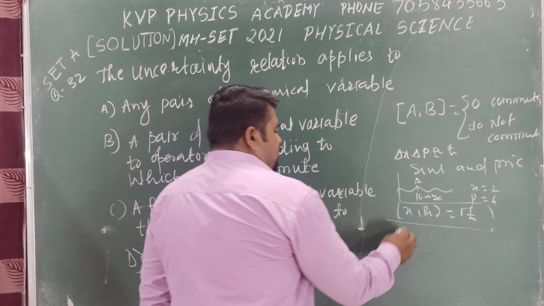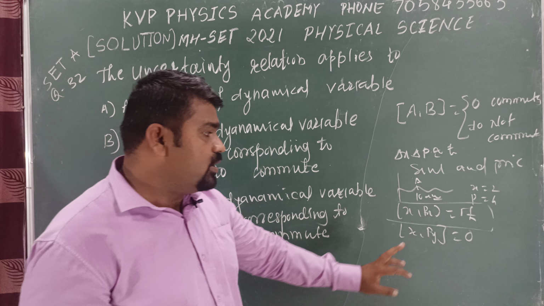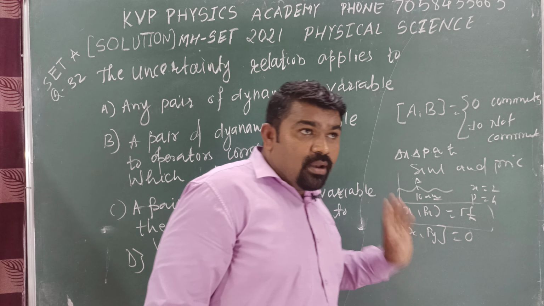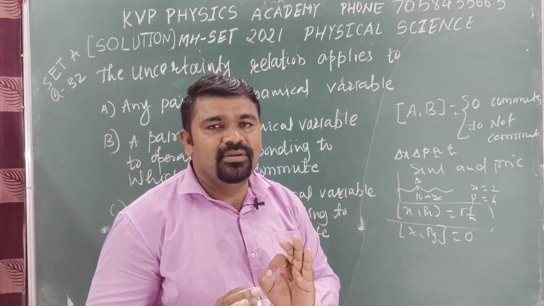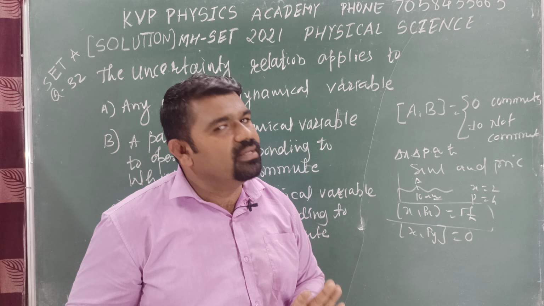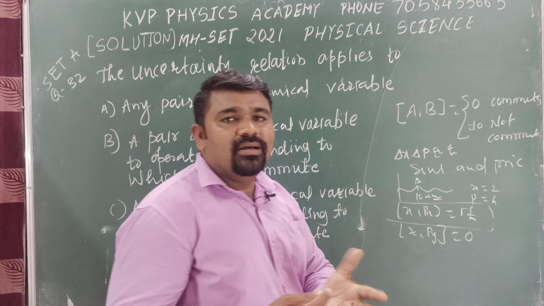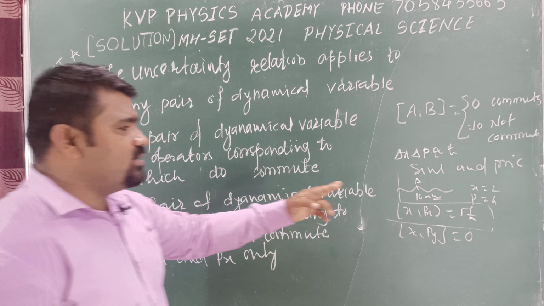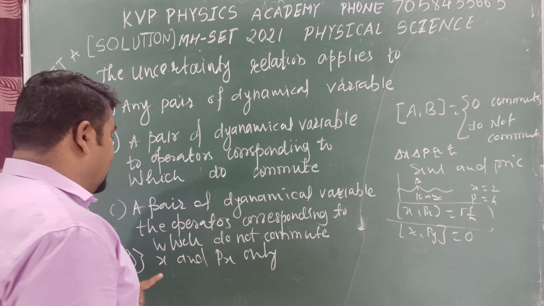Suppose we take [x, py] equal to 0. Yes or no? Then these are dynamical pairs where we can measure the position in the x direction and the momentum in the y direction simultaneously and precisely, with exact values. So they commute with each other, and in this case the uncertainty principle is not applicable. Commutator is zero, this is commute, so the uncertainty principle is not applicable. Now x and px: [x, px] equal to i h cross is not equal to 0, so the uncertainty principle holds good for x and px.